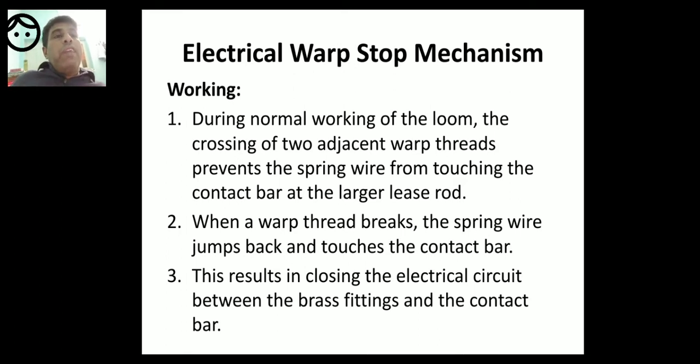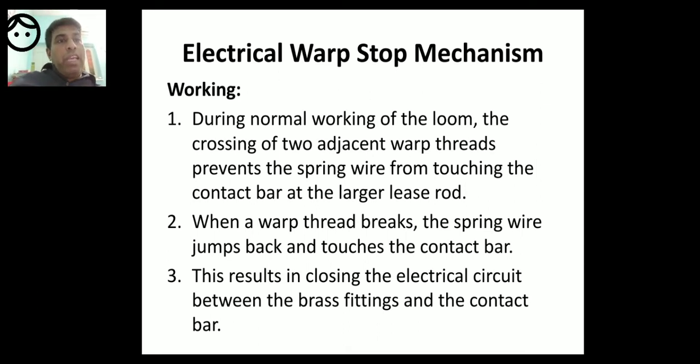During normal working of the loom, the crossing of two adjacent warp threads, because the adjacent warp threads cross each other, prevents the spring wire from touching the contact bar at the larger lease rod.